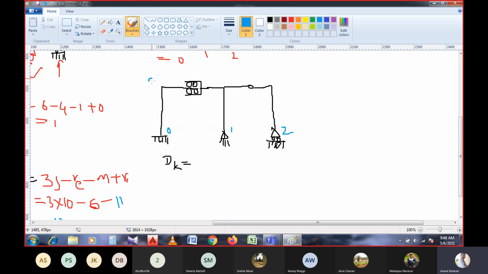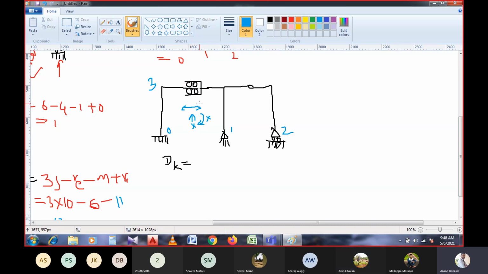And here there are 3 numbers of freedom at each joint. If you consider this particular joint, it will allow movement only in this direction, not in the other.